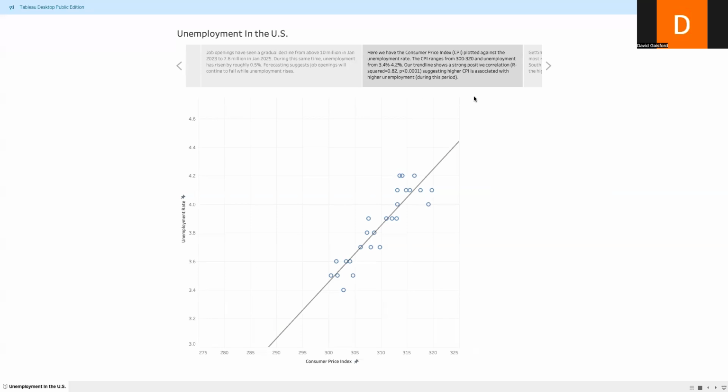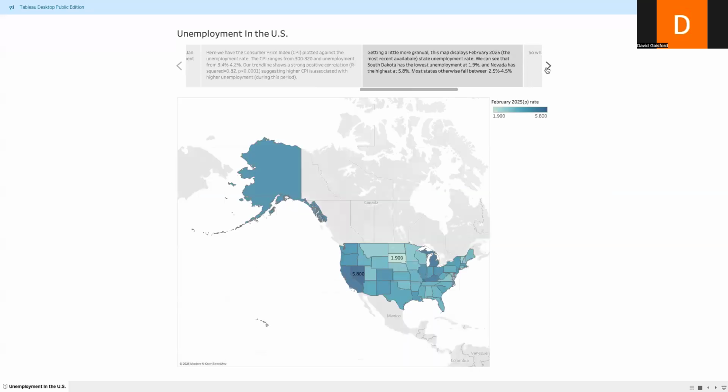Next up, we're going to look at state unemployment. So we'll get a little more granular here. Looking at the state unemployment data, this is from February of 2025. You can see that South Dakota has the lowest unemployment at about 1.9%, with Nevada at the highest at 5.8%. Outside of that, the remainder of the United States falls somewhere between 2.5% and 4.5% unemployment. Again, this particular graph is just for February of 2025.